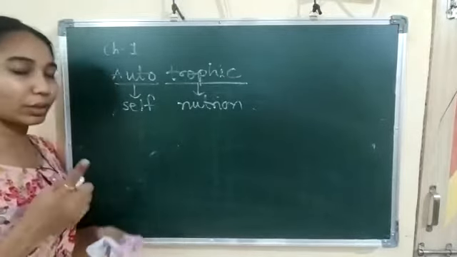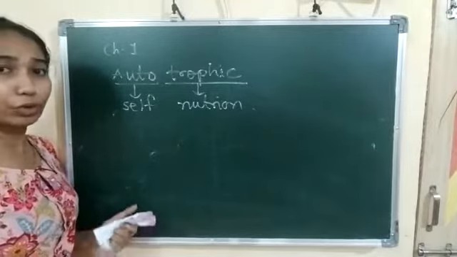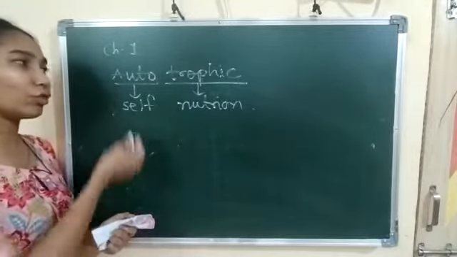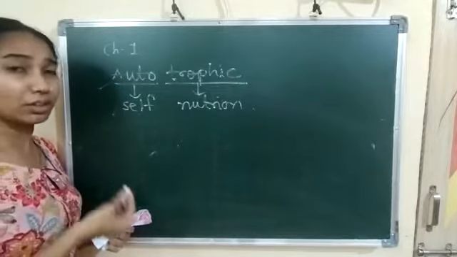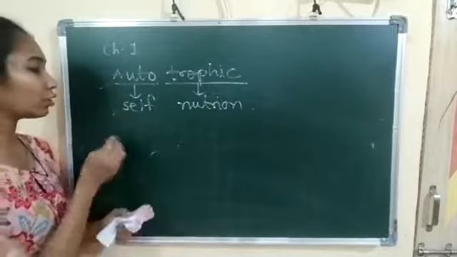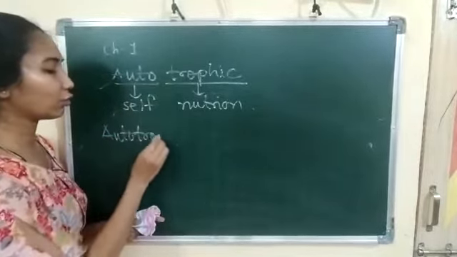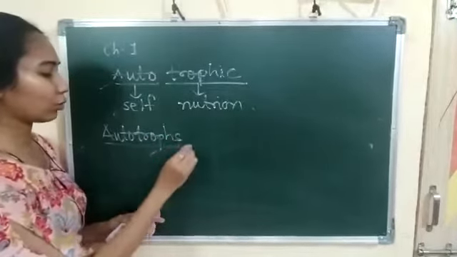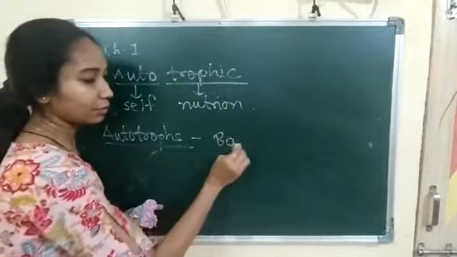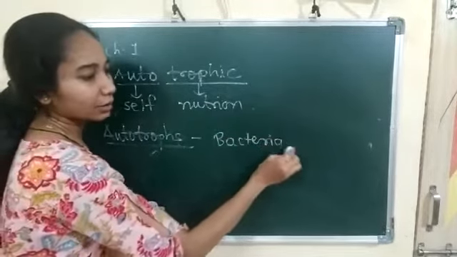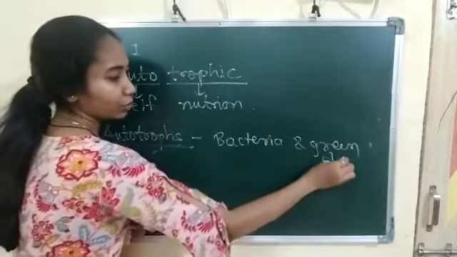Those organisms obtain their food, prepare their food with the help of the photosynthesis process. This type of nutrition is known as autotrophic nutrition. And those organisms that obtain nutrition from the autotrophic nutrition process are known as autotrophs. Bacteria and green plants are examples of autotrophs.